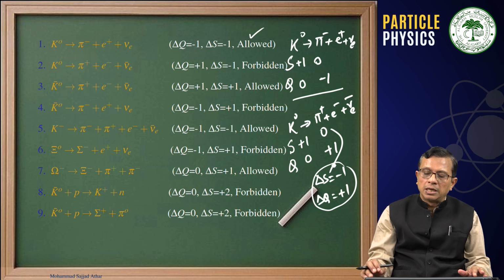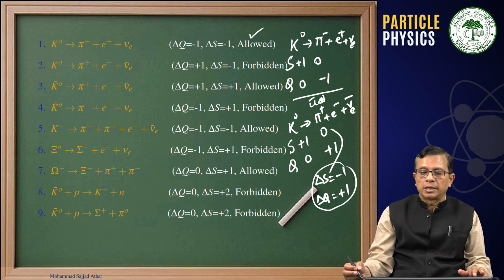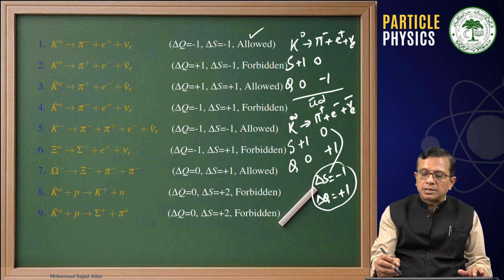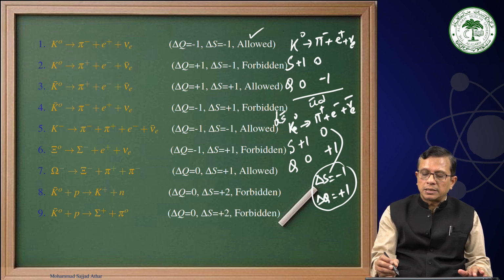At the quark level, you can understand this. This pi plus is a u bar d quark, and K0 has strangeness +1. That means this should have an s bar, and we have to have charge 0. Therefore, this will be d s bar, where strangeness is +1 and the total charge is -1/3 and +1/3.